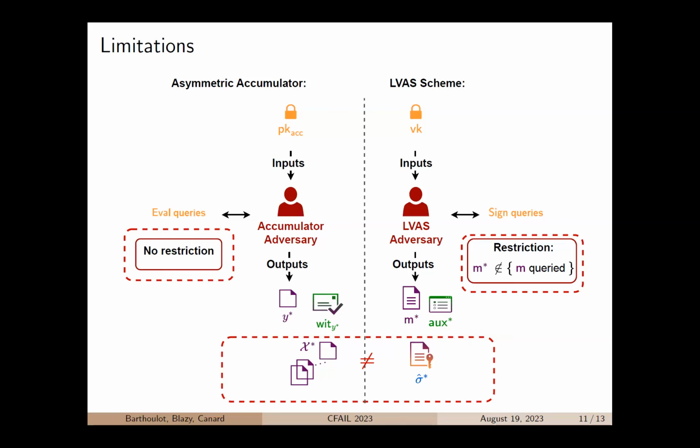But we also noticed another issue. In this security game, the accumulator adversary is allowed to query the challenger to obtain accumulators. She does not have to query the challenger to obtain witnesses anymore, as witness creation is publicly done. And these queries can be done without any restriction. On the other hand, the LVAS adversary has some restriction on the queries she can make.